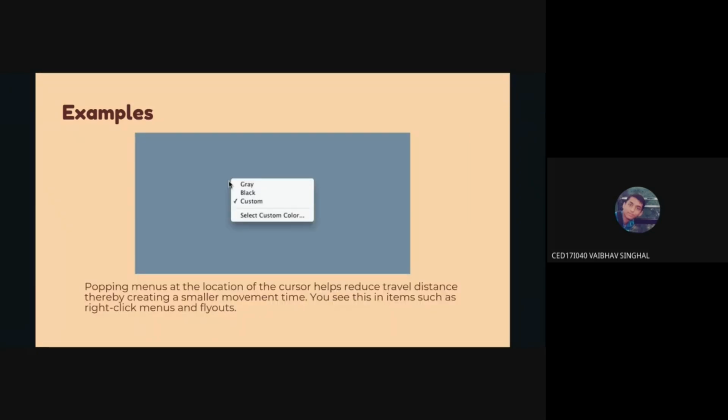And yeah, one more example to this is when you right click, these pop-up menus actually appear wherever you have right clicked. So the distance between the click and these options is very small. And here's a quick exercise. I'll just post it in the chat box.